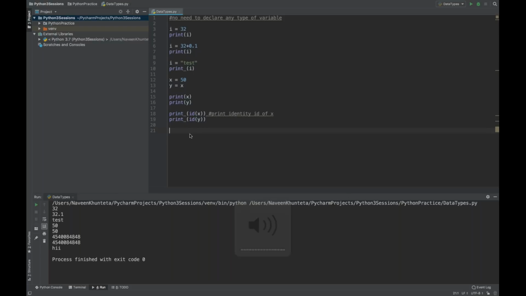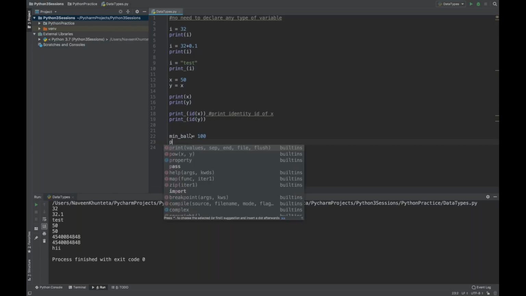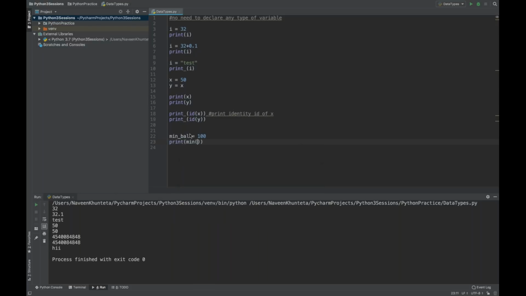So now guys, we will see different types of data types, some basic data types, and how to declare the variables also. So let's see, I'm writing minimum_balance is equal to 100, and if you simply write minimum_balance like this and print it, you will see 100 is getting printed like this.